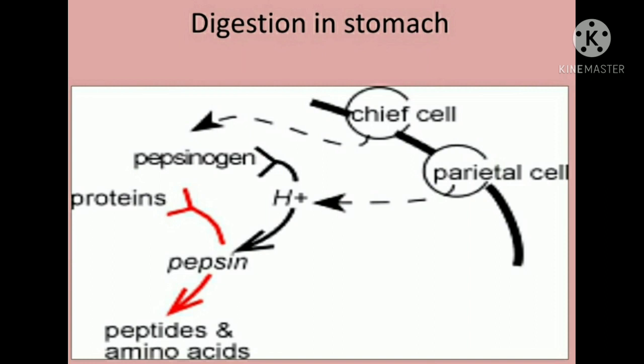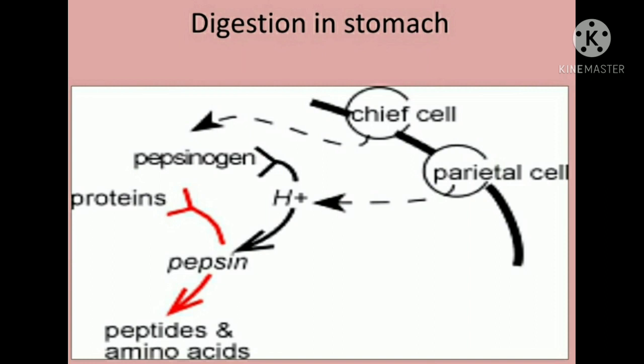They are namely mucus cells, peptic cells, which are also called chief cells, and parietal cells, also called oxyntic cells. Here we will not consider the alternate names. We will just see that there are 3 types of cells contained by the gastric gland.